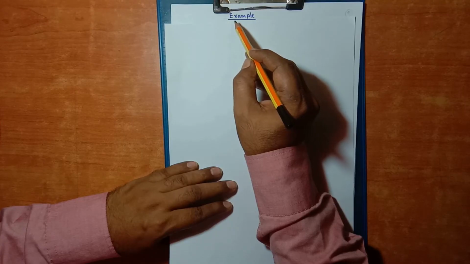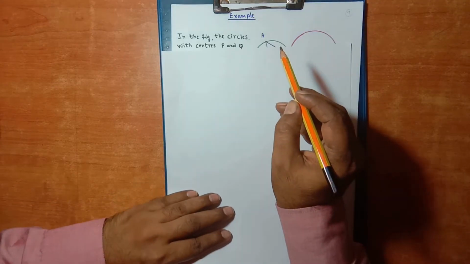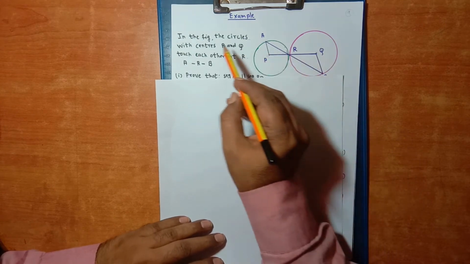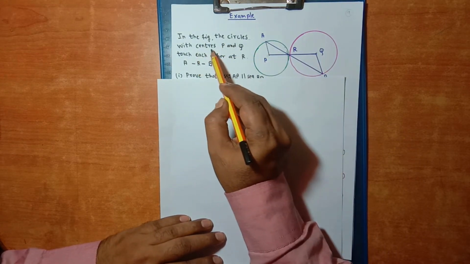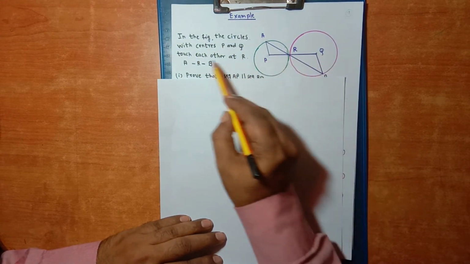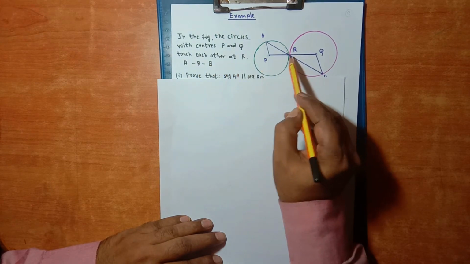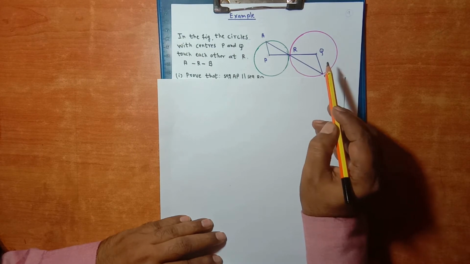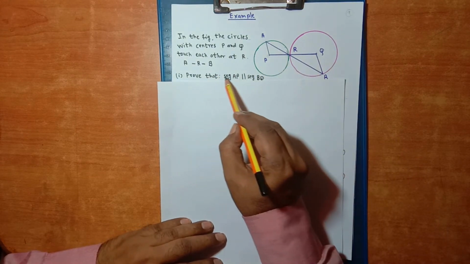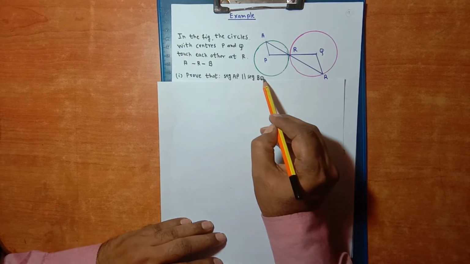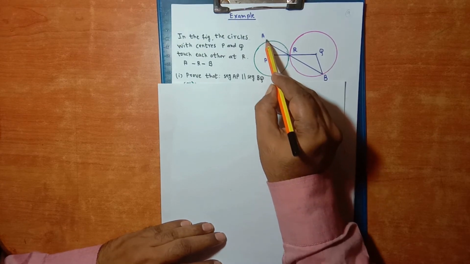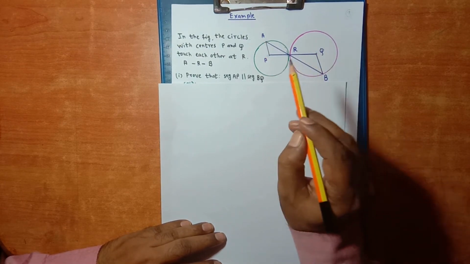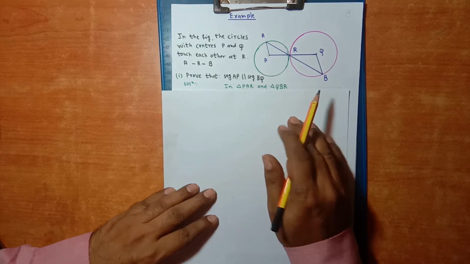Now let us solve one example. In the figure, the circles with centers P and Q touch each other at R. A, R, B. That means these 3 points are collinear. So first we have to prove that segment AP is parallel to segment BQ. Here is segment AP, here is segment BQ. Now let us go for the solution.